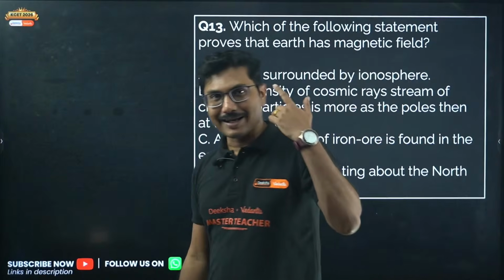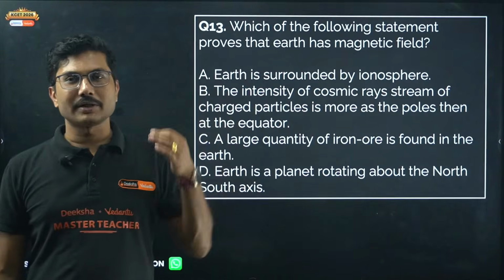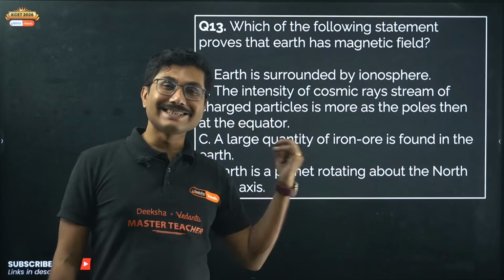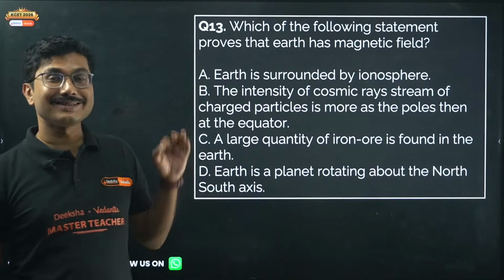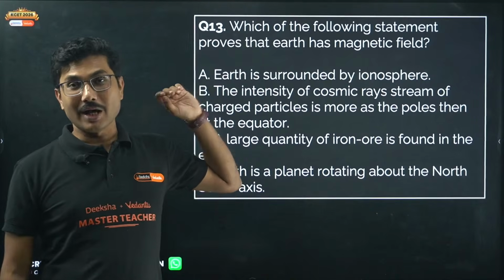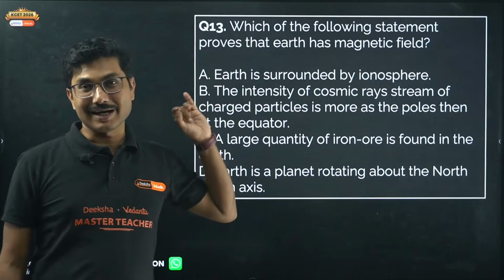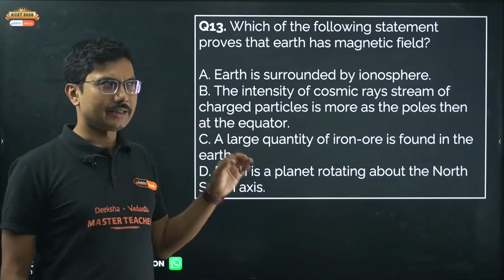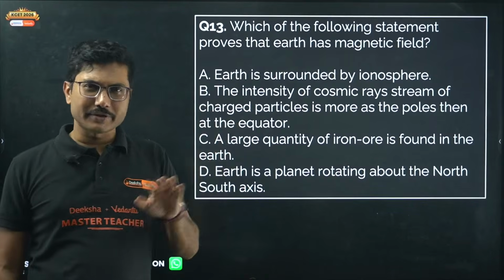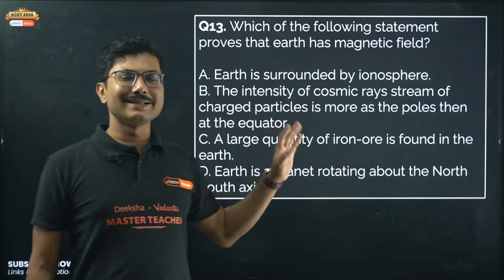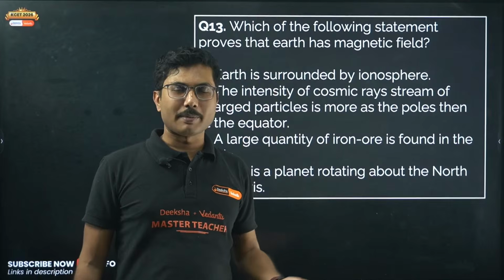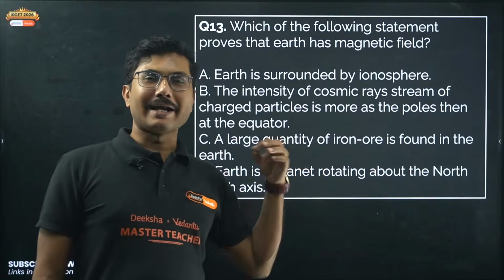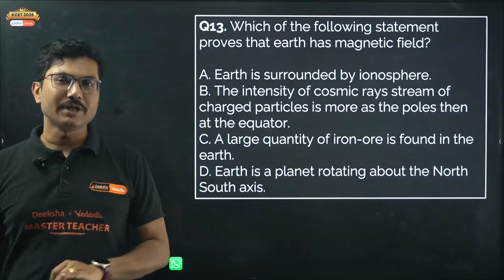NEET questions are slightly trickier, but you only need to answer 45 questions in each subject. In KCET you have to answer 60 questions, and to answer those 60 questions only 60 minutes are there. NEET also has 45 questions in 45 minutes, but biology is there, which takes two parts of NEET: 45 plus 45, 90 questions come from biology and 90 questions come from physics and chemistry.